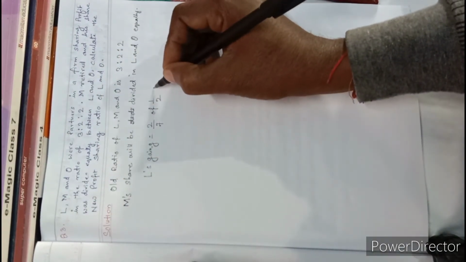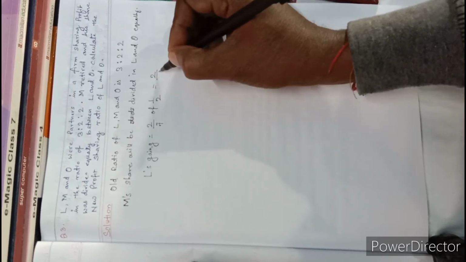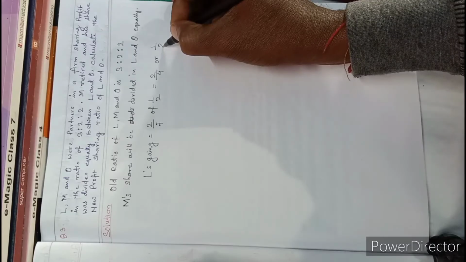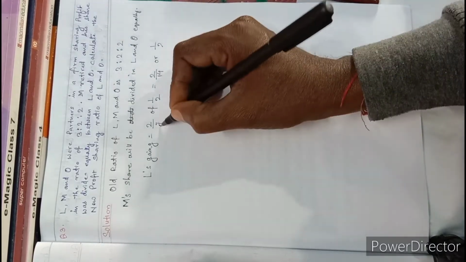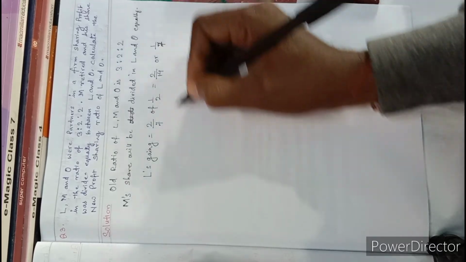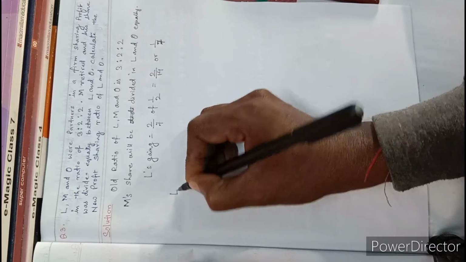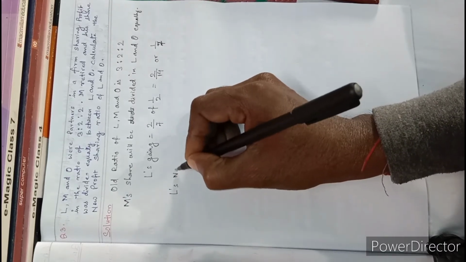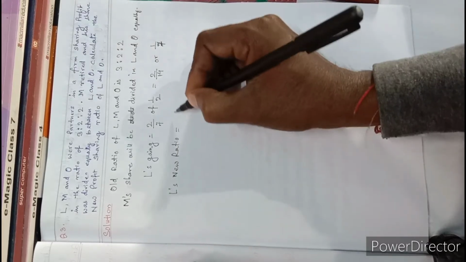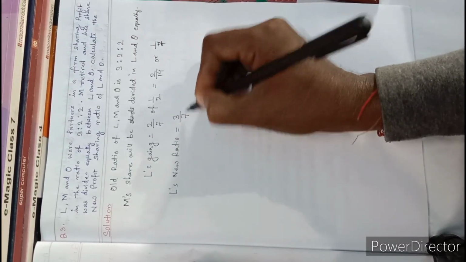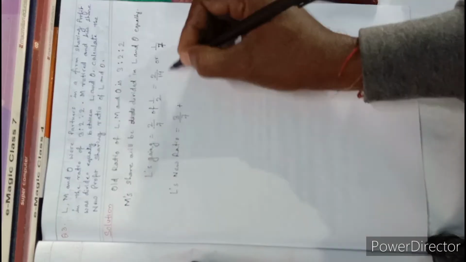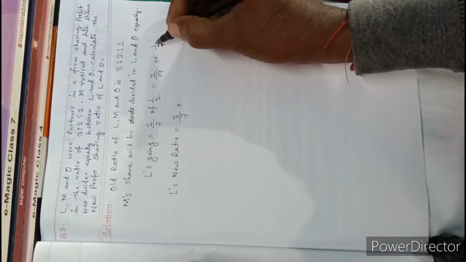So 1 by 2 is equal to 2 by 4, or you can write, sorry, this is 7 into 2, 14, 14, 1 by 7. Now L's new ratio is equal to 3 by 7, the old share, plus the new gaining share, 1 by 7.